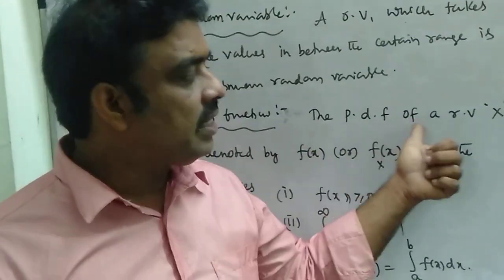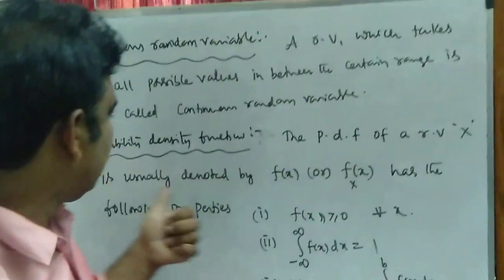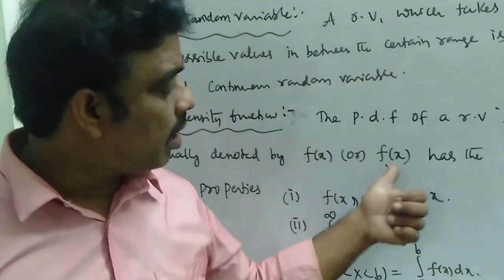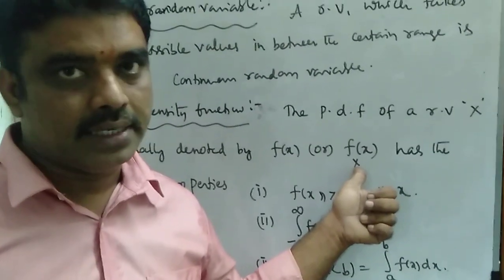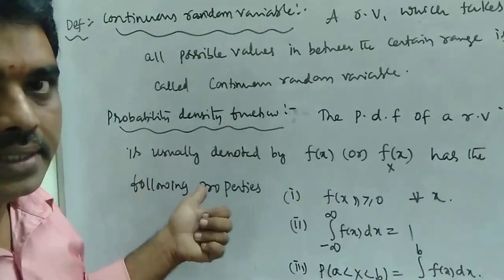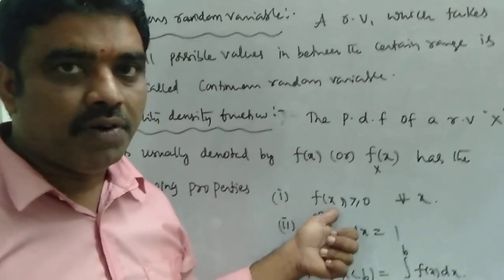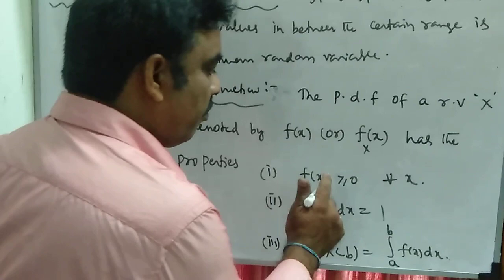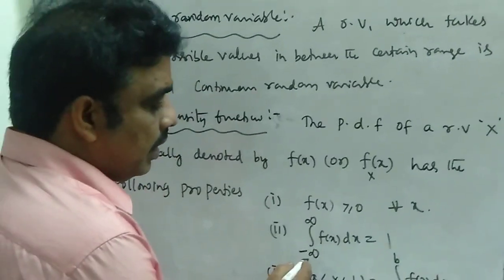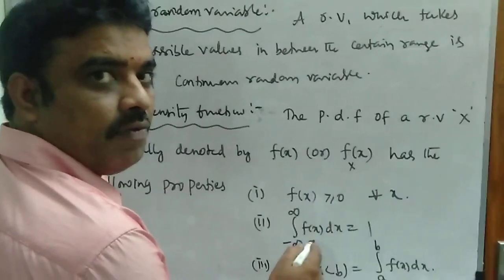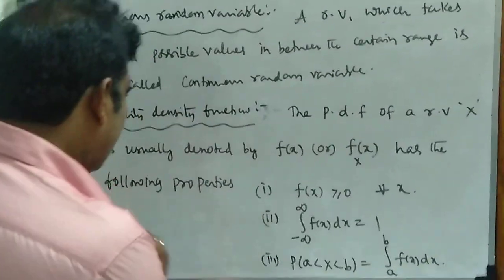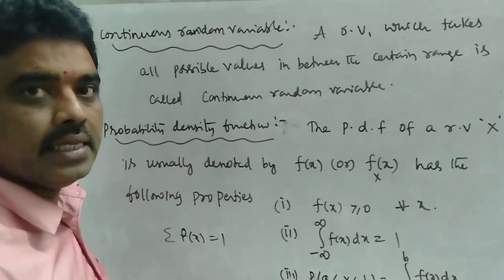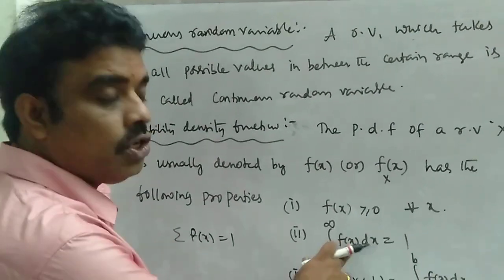The probability density function, or PDF, of a random variable X is denoted by small f of X, and has the following properties. First, f of X is greater than or equal to 0 for every x. Second, the integral from minus infinity to infinity of f of x dx is equal to 1. There we have seen the summation of all the probabilities is equal to 1, where X is a discrete variable. Here X is a continuous variable.